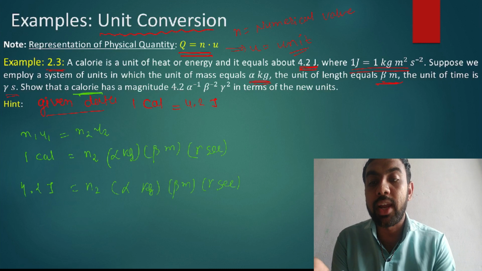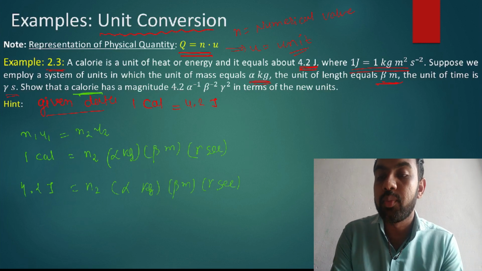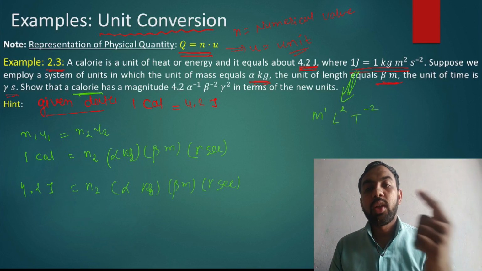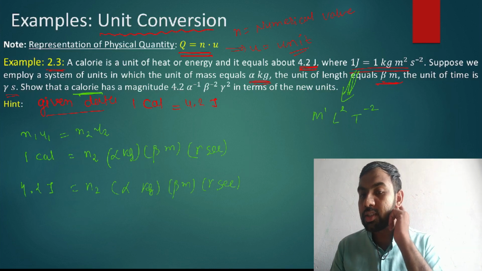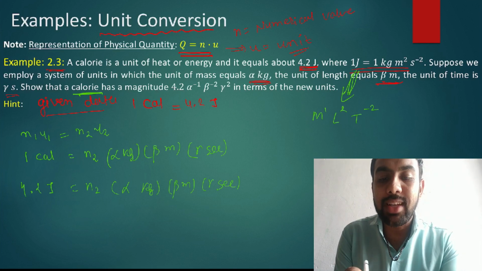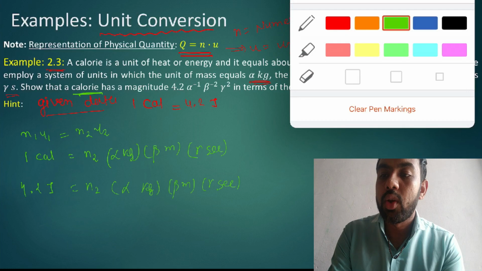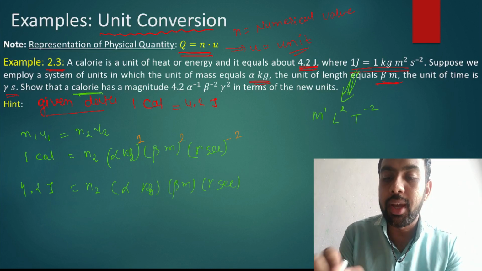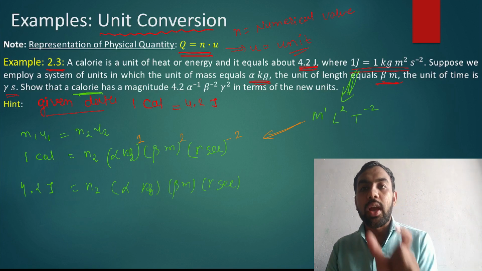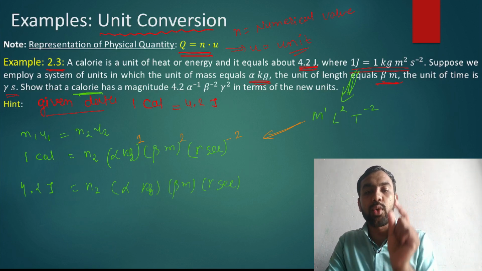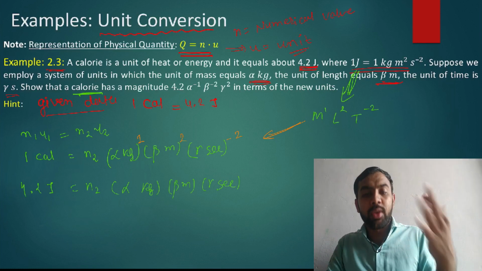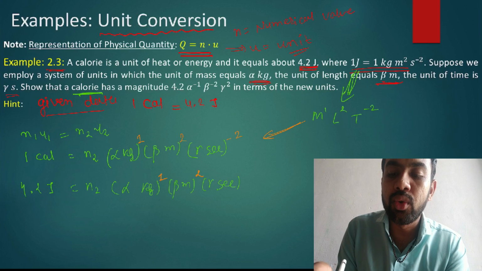And one thing, when you write this relation, how much kg is required? See here in this relation, what is the unit of mass? What is the dimensional formula? M1 L2 T minus 2. Yes or no? It means you need 1 unit of mass, 2 units of length, and -2 of time. So what is the power of alpha kg? 1. What is the power of beta meter? 2. And what is the power of gamma second? -2. Because you have to make the unit of energy, so in whatever system you write, the unit of energy must have mass 1, length 2, and second -2 in the denominator. So here also 1, 2 and -2.